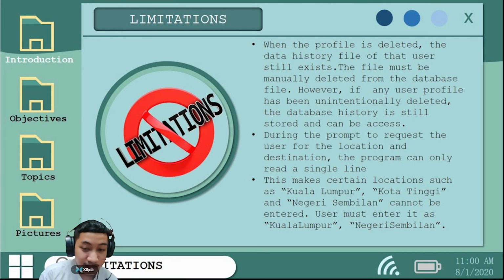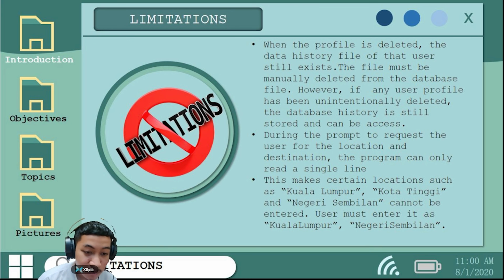To continue, the next limitation is during the prompt to request the user for the location and the destination. The program can only read a single word.